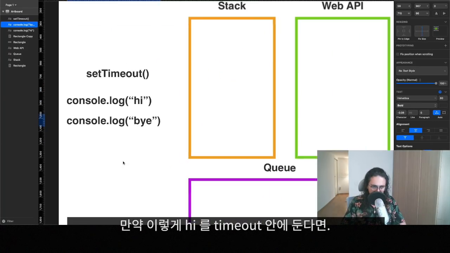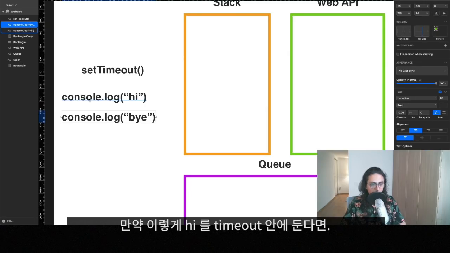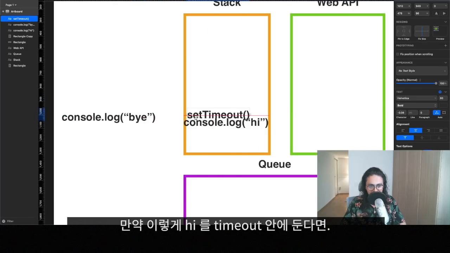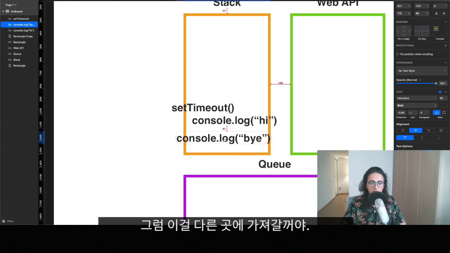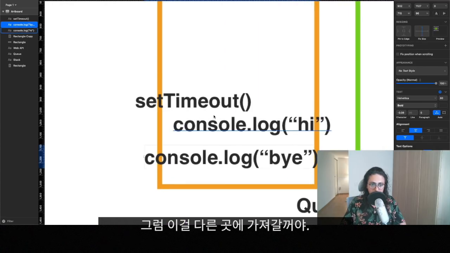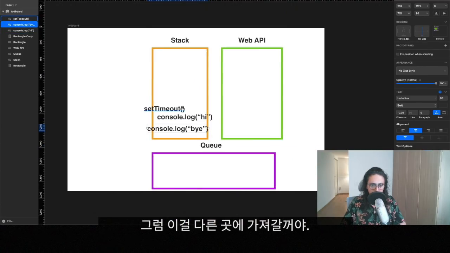Now, what happens here when I put a console log hi that is inside the timeout is that JavaScript is going to take this beautiful timeout and put it somewhere else.